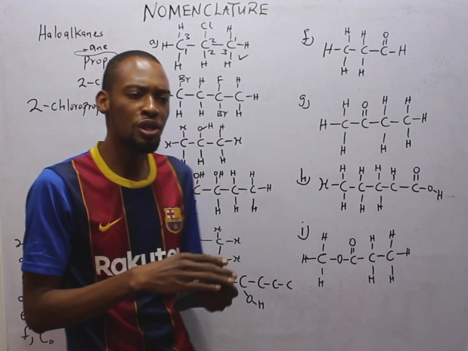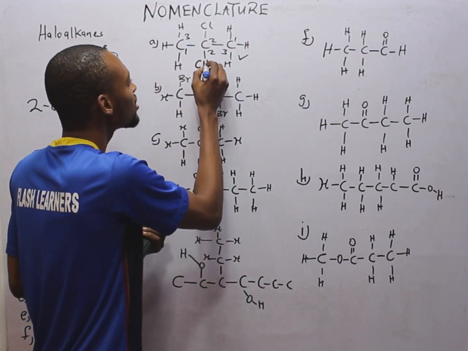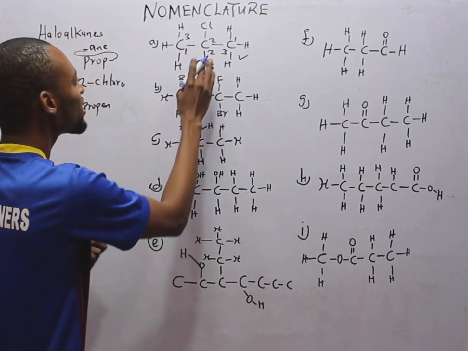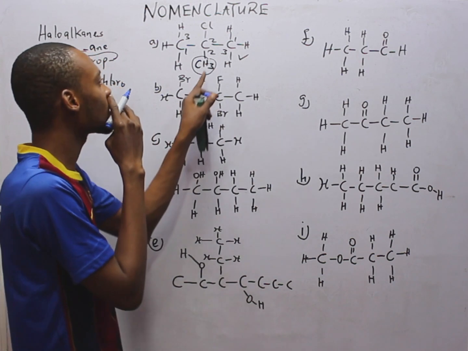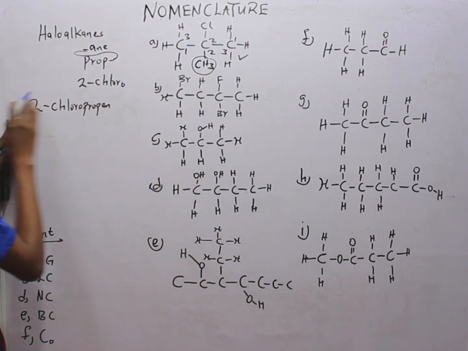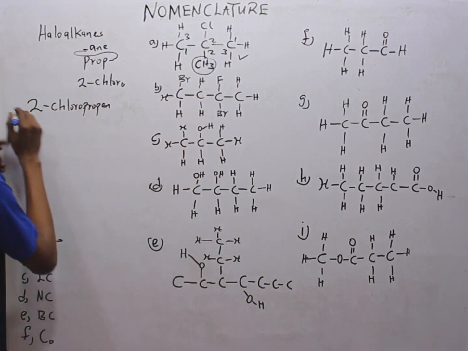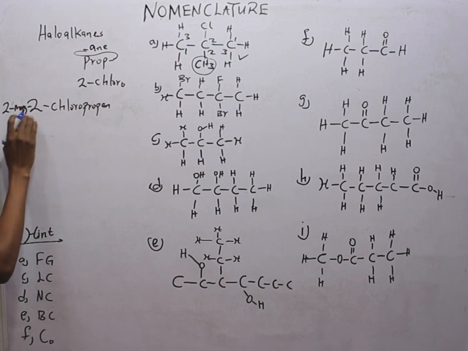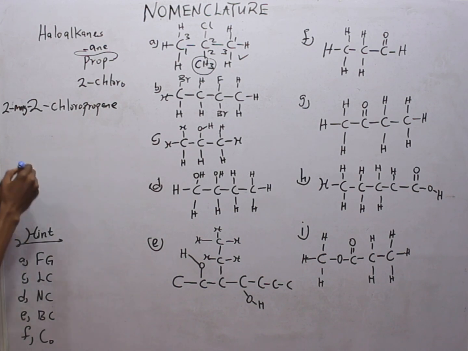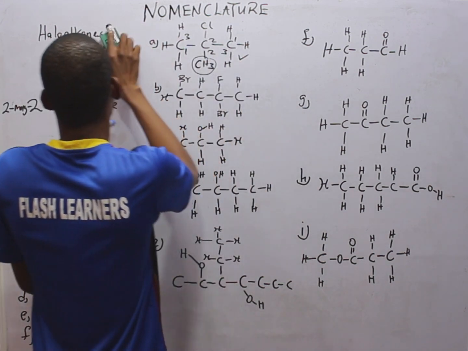Now, ask yourself a question. What if there was a branch here? Let's say CH3. If there is a branch here, this is simply methyl, right? Yes, it is methyl. So methyl will simply be here. What is the position of this methyl? It's on carbon 2 as well. So it will be 2-methyl, 2-chloropropane. That would have been the name. So we've named this.